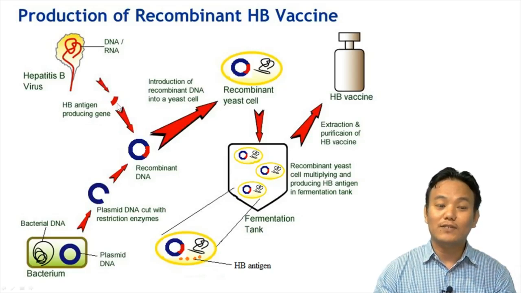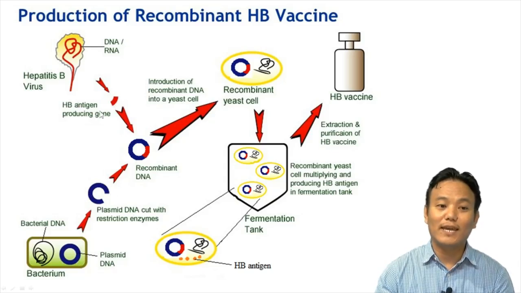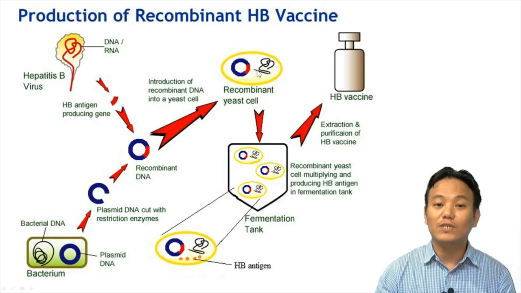First, we isolate the DNA. We isolate a particular segment of DNA which is responsible for producing the hepatitis B antigen. And then we insert that particular gene into the plasmid of a bacteria. The plasmid of a bacteria is a vector. It can carry that particular gene into the yeast cell. So we create a recombinant DNA, which is the combination of the plasmid along with the gene of interest, and then we insert that recombinant DNA into the yeast cell.